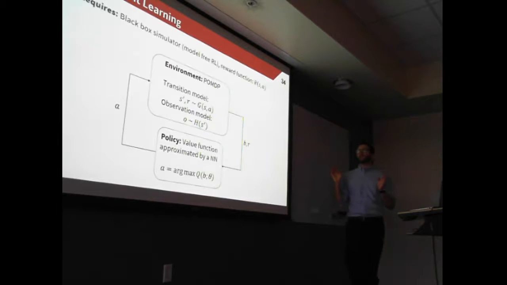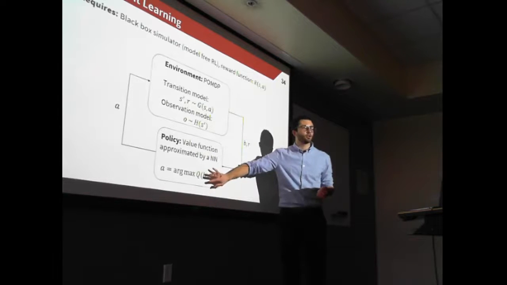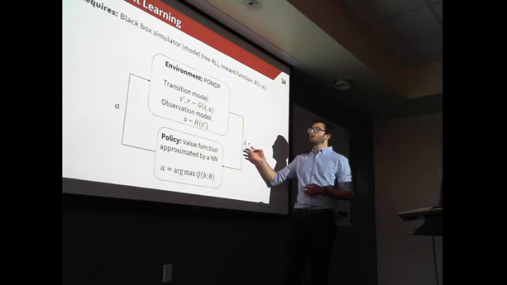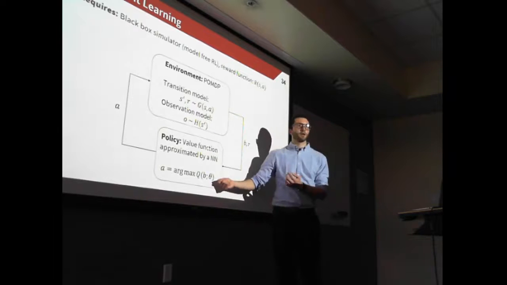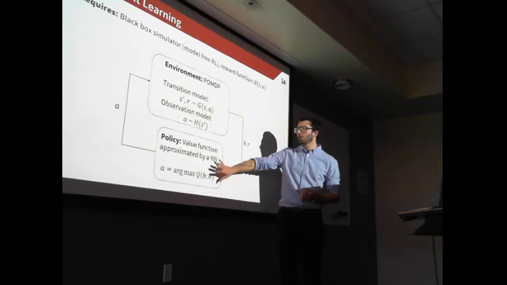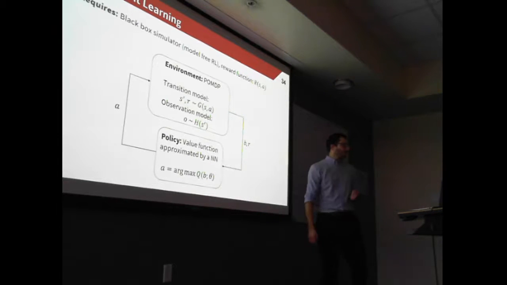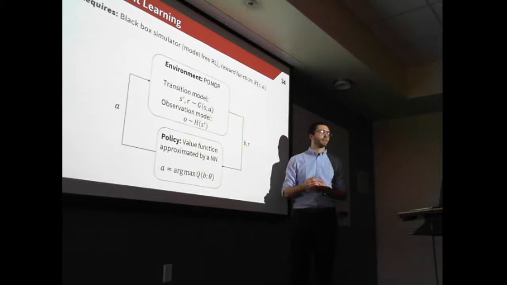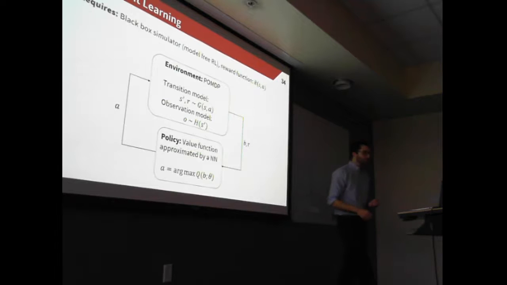So the high-level idea behind reinforcement learning: we're still looking to approximate this value function Q. And so our agent, the policy, will interact with the environment, gather some information, and from that, try to estimate the value function Q. And in that work, we have approximated the value function using a neural network. One thing to notice is that it's not a standard reinforcement learning setting in the sense that we actually have access to the model through a black box simulator that we can query as many times as we want.